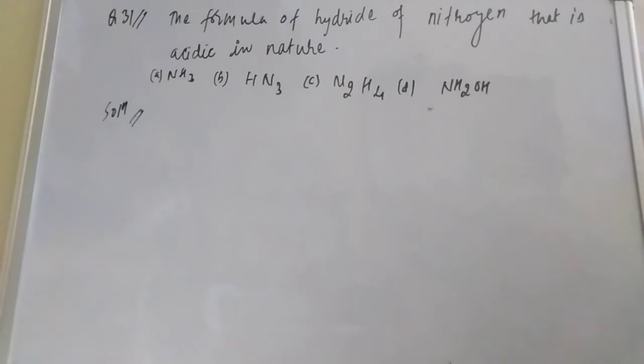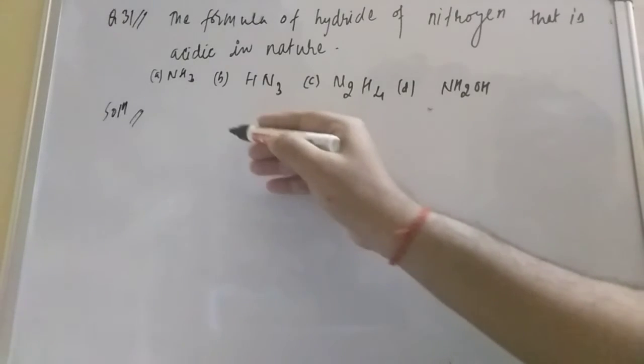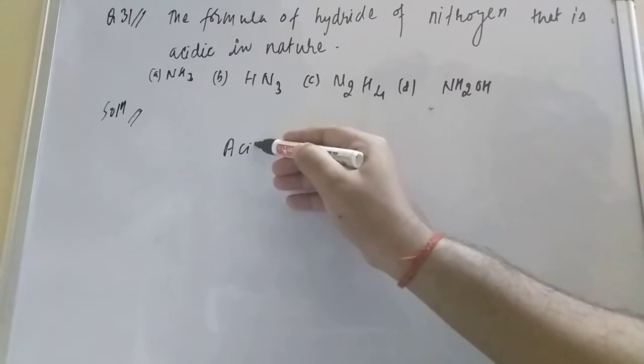Friend, one important problem from the p block elements that is asked by my students. The problem is: they are asking for the formula of the hydride of nitrogen that is acidic in nature. Which hydride is acidic in nature, that we have to answer. So dear friend, what are acids? Firstly, try to understand acids.